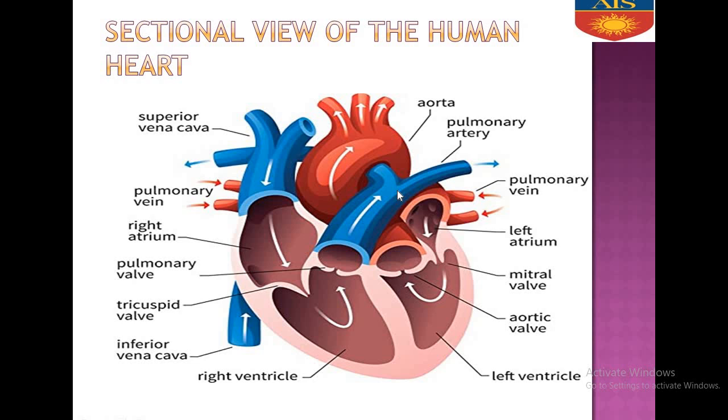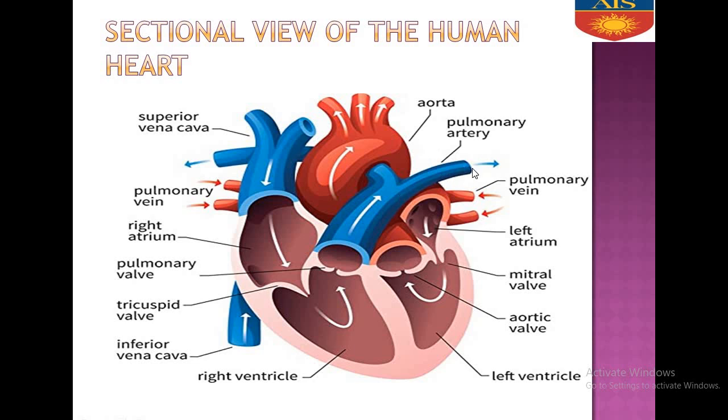Then from the right ventricle, the blood enters the pulmonary artery. The pulmonary artery is the only artery which carries deoxygenated blood. When the deoxygenated blood enters from the right ventricle to the pulmonary artery, there is also one valve known as the pulmonary semilunar valve. It has the same function: it prevents the backflow of blood from the pulmonary artery to the right ventricle.